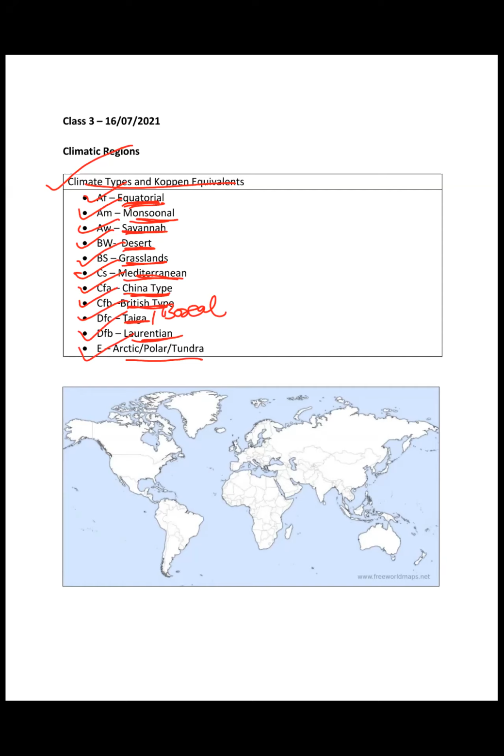Now we'll be starting the major important issue, which is the climatic classification given in GC Leong. We'll be discussing the overall idea of climatic regions and some details regarding that. But I'll advise that you give one reading to the second part of GC Leong, because that will help you gain better clarity.